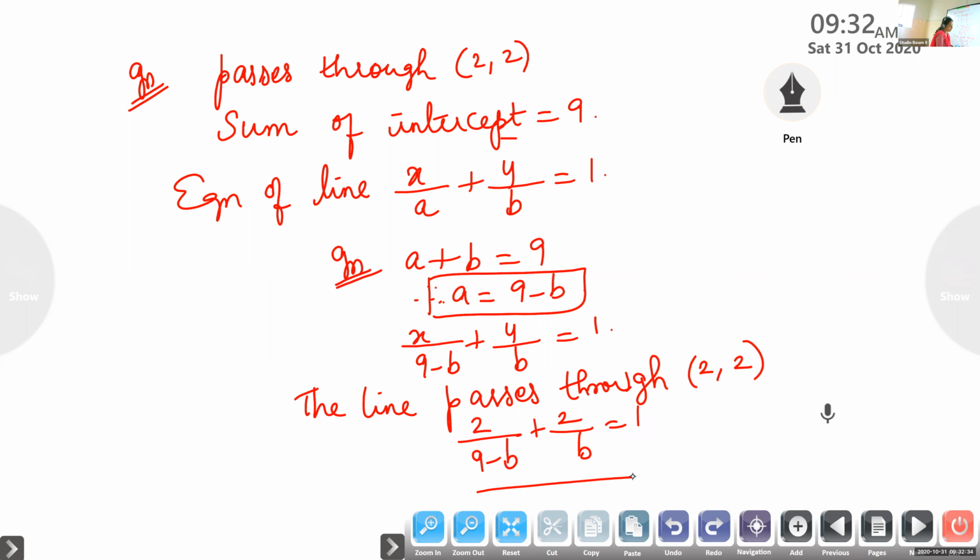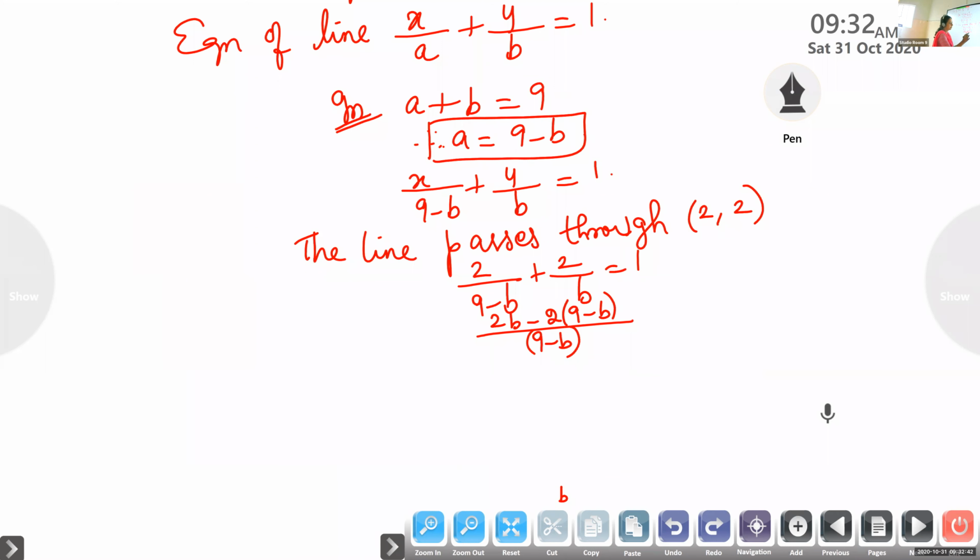Now take the common denominator. So 2b minus 2 into 9 minus b by 9 minus b into b is equal to 1. When you cross multiply this, 2b minus 18 plus 2b is equal to 9b minus b square.